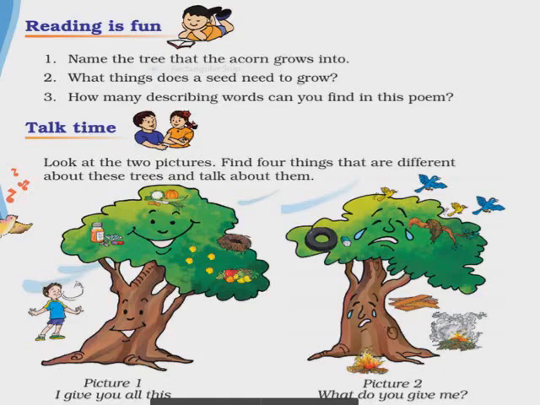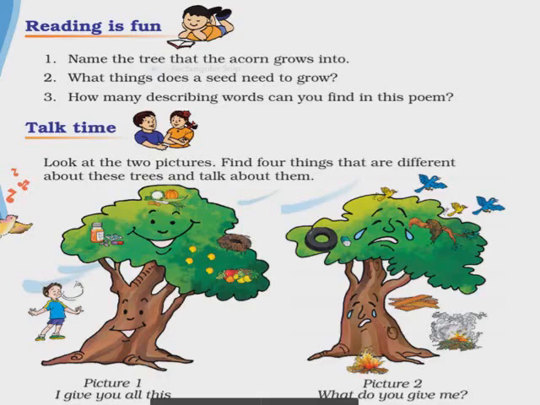Third, there is a nest for the bird, and on this tree you will find that the nest is disturbed, so the birds are going away from the tree. Fourth, children, one child is singing beneath the tree and there is no child in the second tree. So like these differences you can find out.